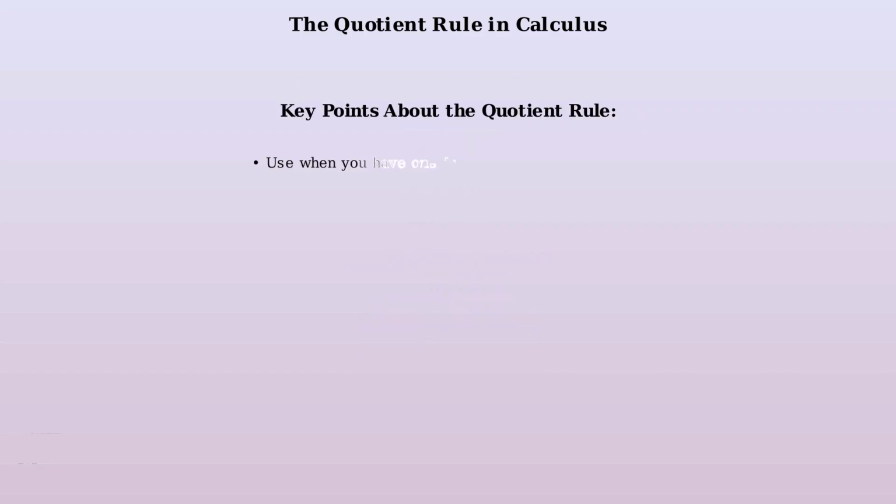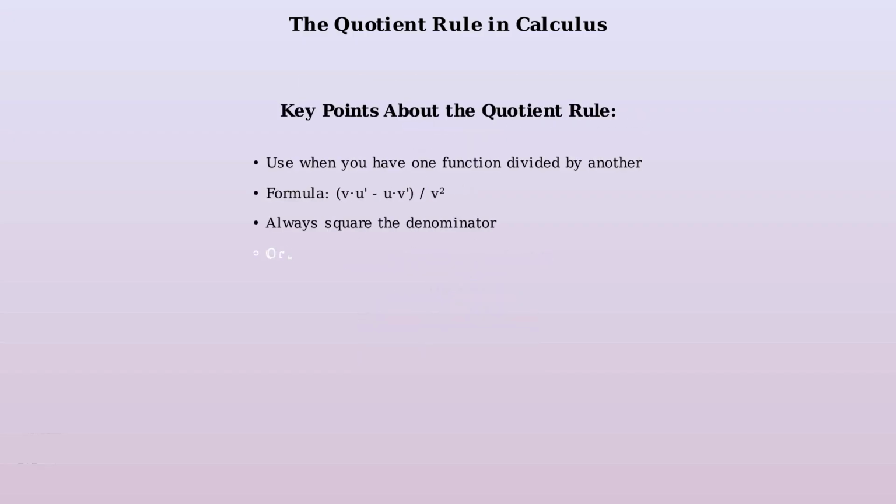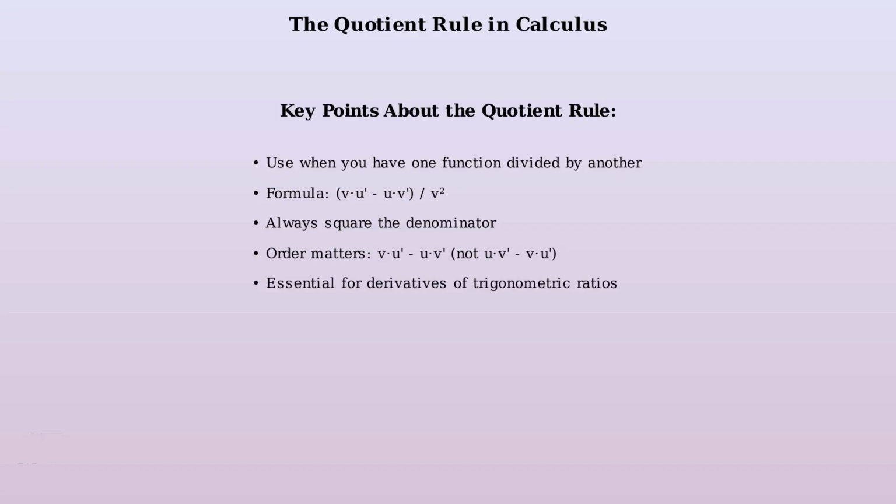Remember these key points about the quotient rule. Use it when you have one function divided by another. The formula is v times u prime minus u times v prime, all divided by v squared. Always square the denominator, and remember that order matters in the numerator. This rule is essential for finding derivatives of trigonometric ratios like cotangent.